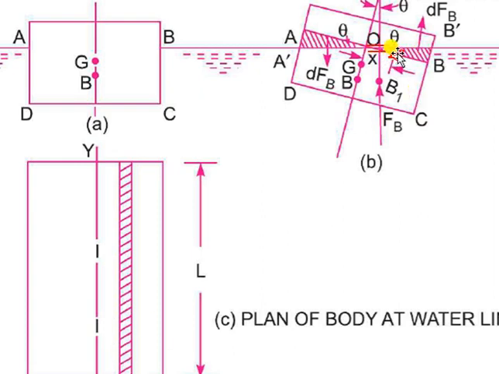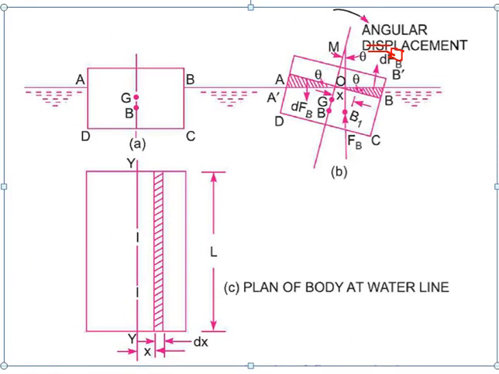So what will be the cross-section area of this elemental area? That will be x theta, the height, into the thickness dx, so x theta dx. And you can see the length of this element is L. If I multiply the cross-section area with the length, I will get the volume of this strip. So the total volume of this strip will be x theta dx into L. So using the same configuration, let's see what we can do.